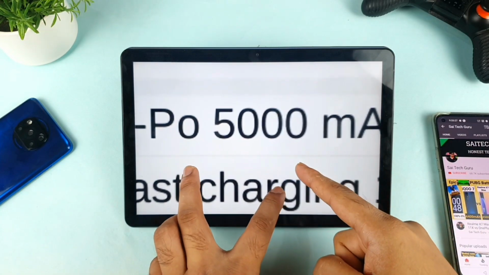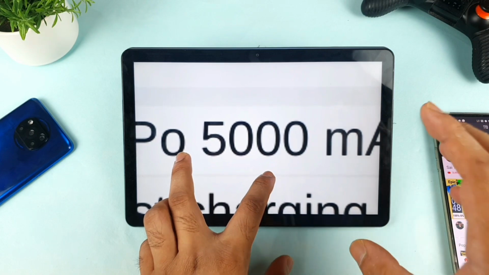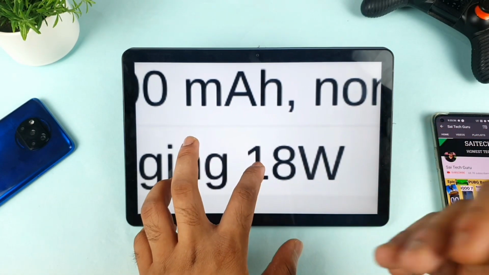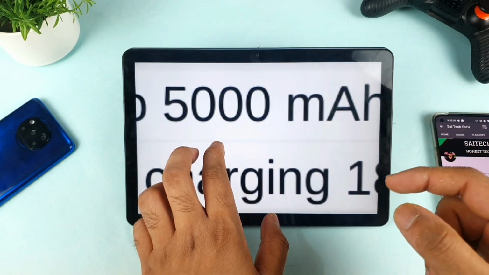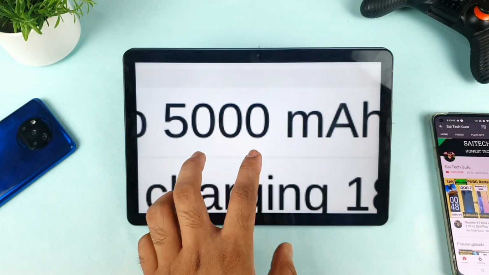It is because of this huge battery, a 5000 mAh battery which will be powering this OnePlus mobile phone. Yes, friends, 5000 mAh, that's really good. And you are getting an 18 watt charger. That's not very fast, but you're getting only an 18 watt charger. They could have included 30 watts, but that's not the case, only 18 watts and a 5000 mAh battery.